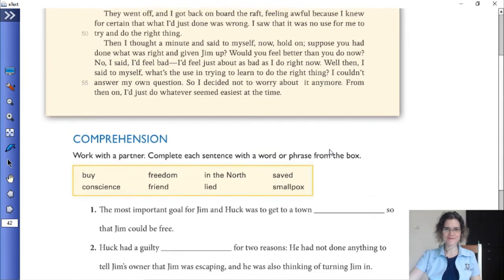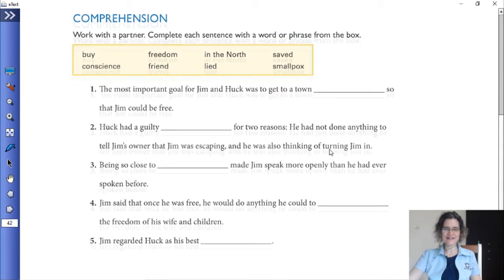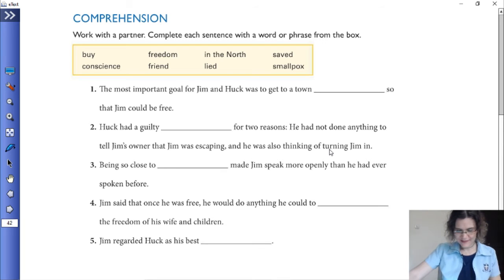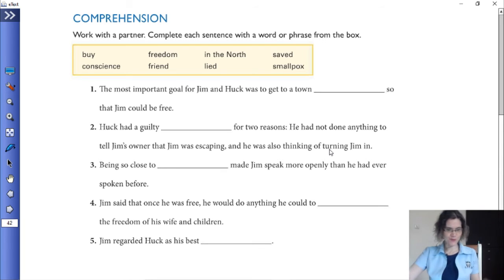Beautiful story. Yes. Okay, that brings us to comprehension, guys. What did we get from the story? Now, in order to answer this, you're going to complete each sentence with a word or phrase from the box. We've got buy, conscience, freedom, friend in the north, light, saved, and smallpox. To know which one it is, you would have to go back to the text.